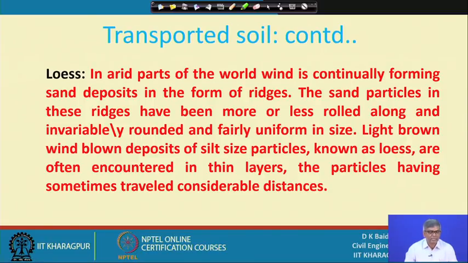Another soil type is loess, which occurs in the arid parts of the world, where wind is continually forming sand deposits in the form of ridges. The sand particles in these ridges have been more or less rolled along and invariably rounded and fairly uniform in size. Light brown wind-blown deposits of silt-sized particles known as loess are often encountered in thin layers. The particles sometimes travel considerable distances. So, this name is loess.